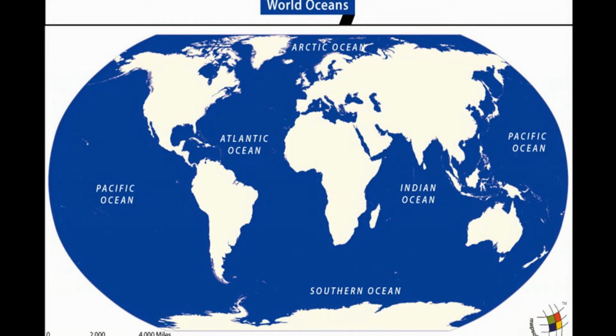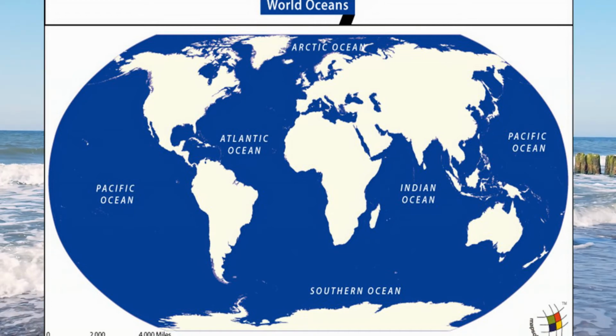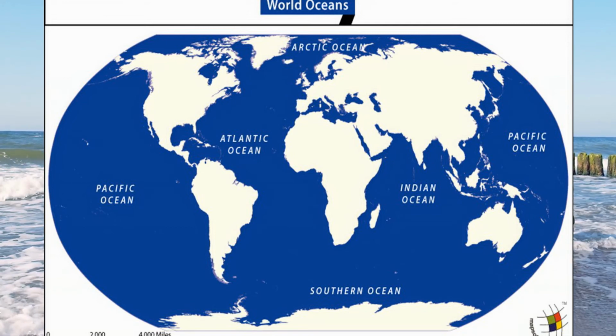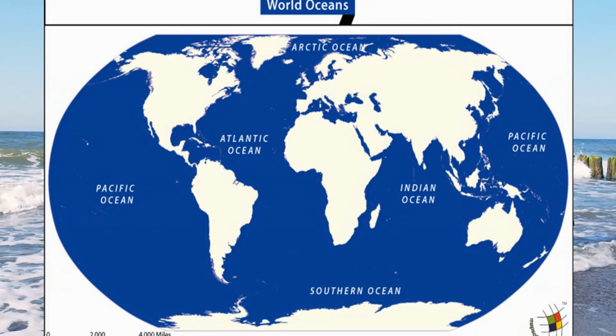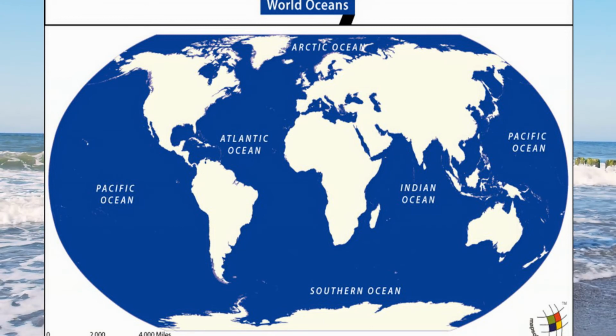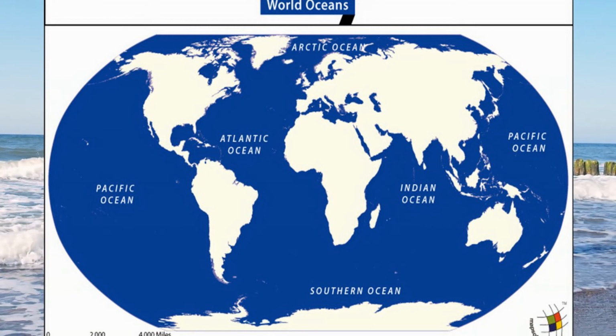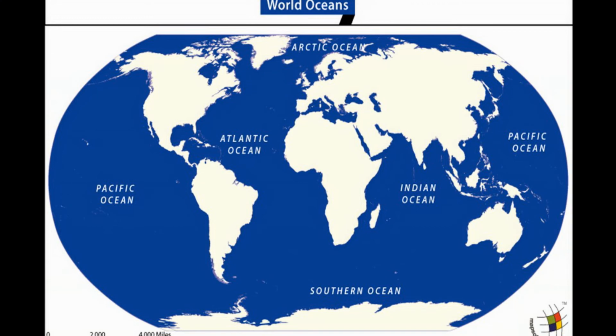Oceans. Oceans are the major part of hydrosphere. They are all interconnected. The ocean waters are always moving. The 3 chief movements of ocean waters are the waves, the tides, and the ocean currents. The 5 major oceans are the Pacific Ocean, the Atlantic Ocean, the Indian Ocean, the Southern Ocean, and the Arctic Ocean, in order of their size.